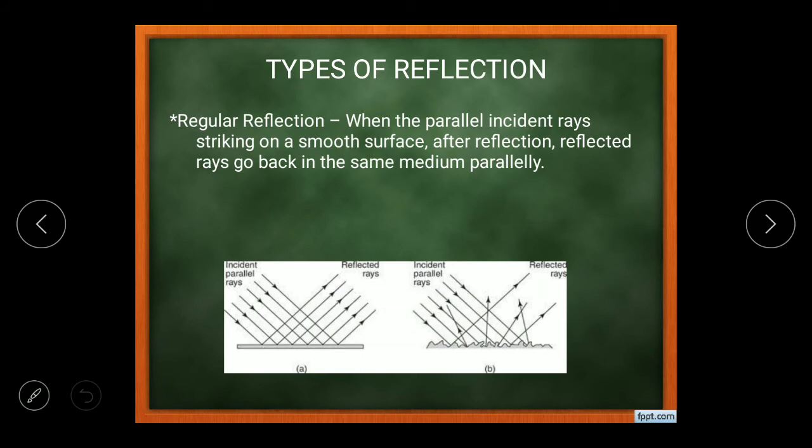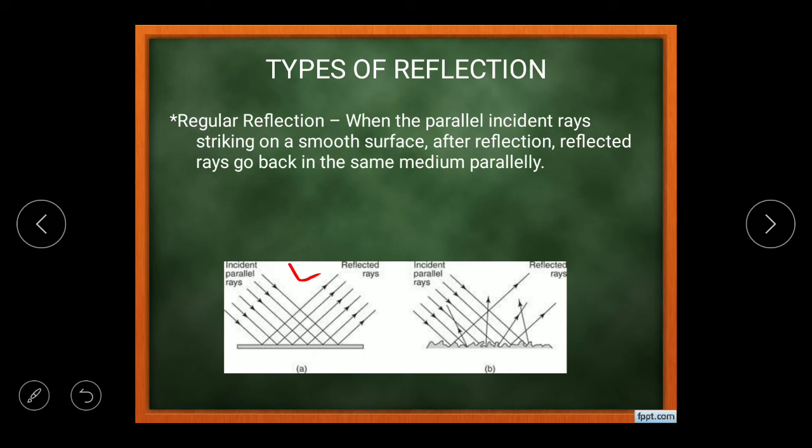According to this diagram, figure A is the regular reflection where all the parallel rays coming and striking on the surface, all the incident rays after striking go in the same medium, that is called reflected ray. This first diagram is for regular reflection.